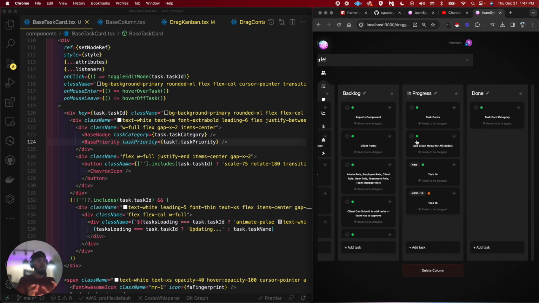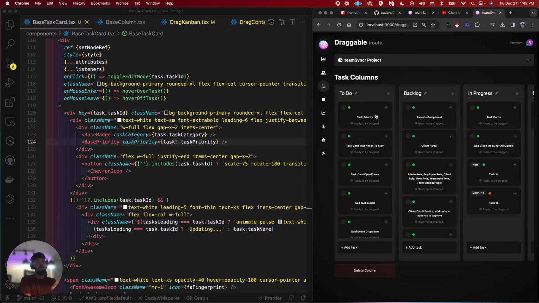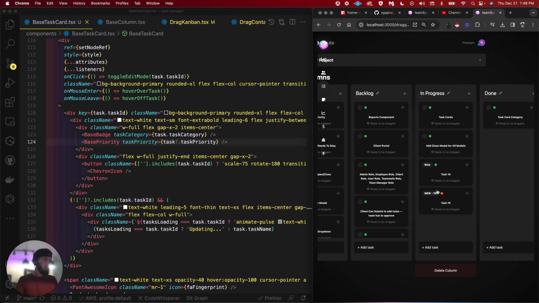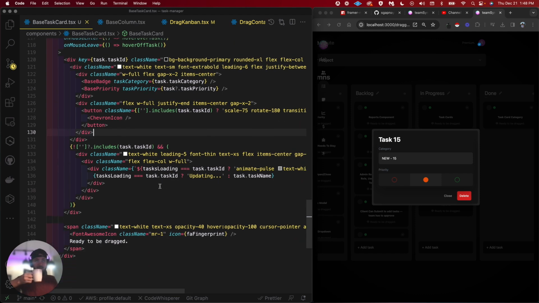So then we can get the categories back to where the tasks are, where I can say, okay, I understand this is all with my Team Syncer project, but some of these tasks are on different pages. Some of these are Kanban associated category tasks. Some of them are dashboard tasks. Some of them are reports tasks, all that stuff. So let's get it right. Let's get it proper.